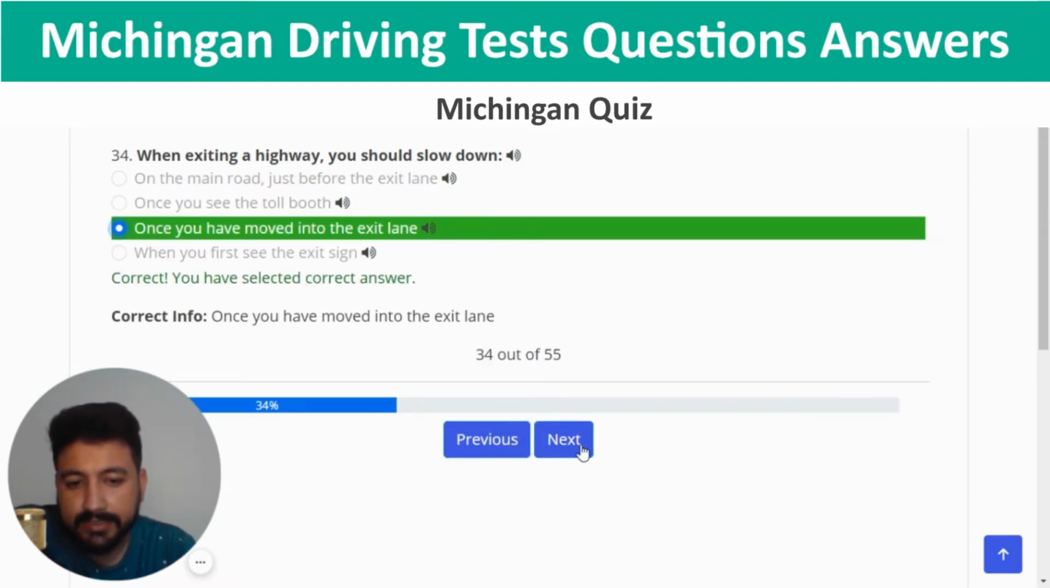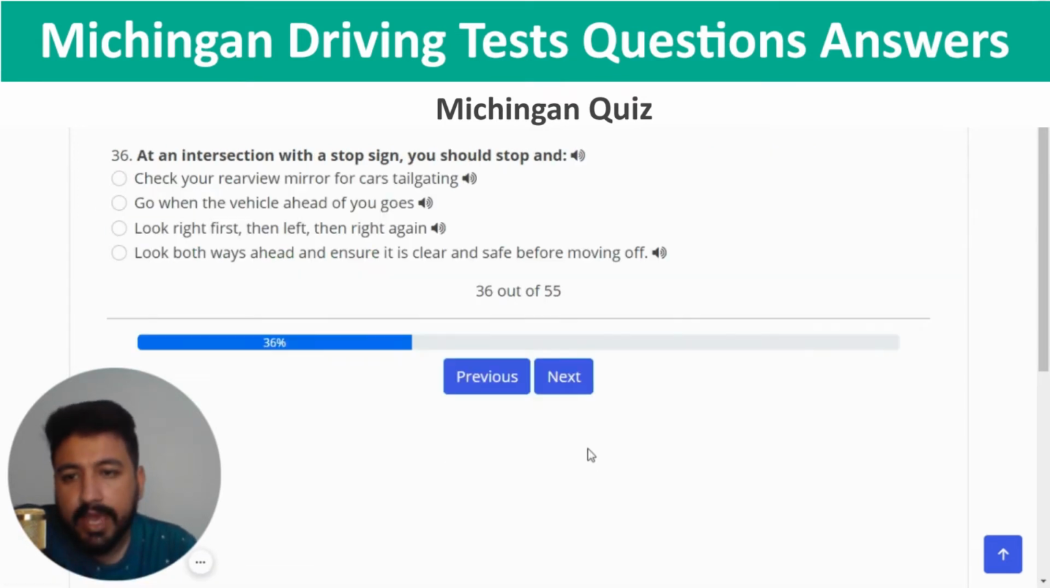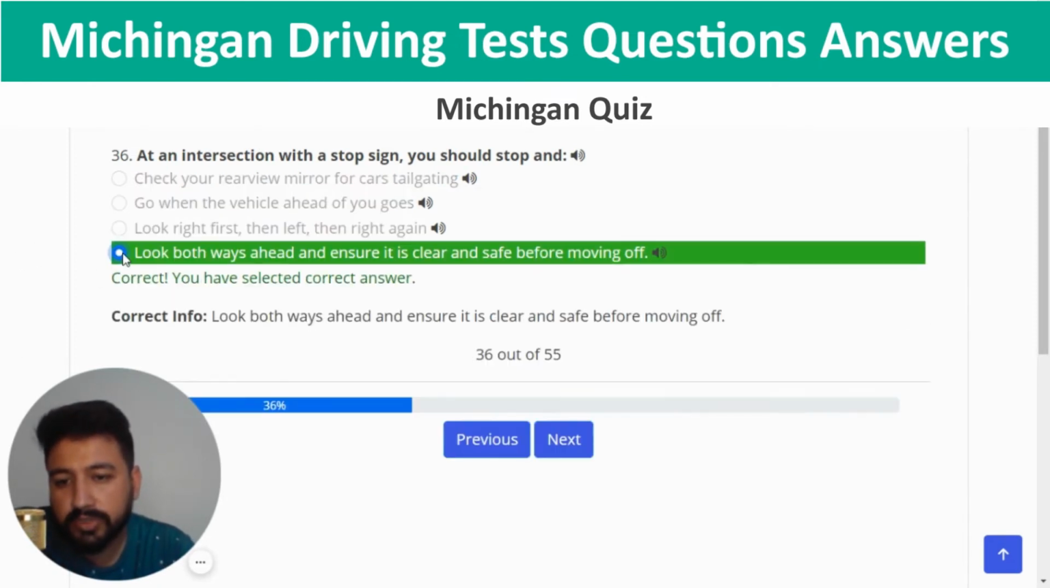Yeah. And next, under normal conditions, a safe following distance between your car and the car ahead is 3 seconds behind the vehicle you follow, which is the third option again. Next, at an intersection with a stop sign, you should stop and look both ways ahead and ensure it is clear and safe before moving off. So it seems like the last option is the right one. So I'm going to click on the last option.